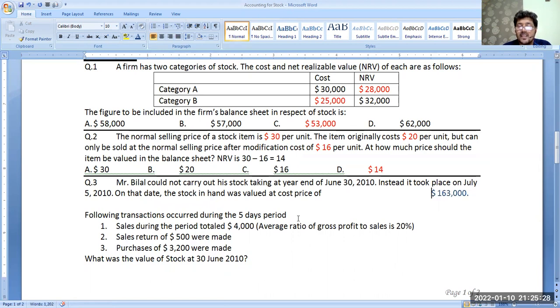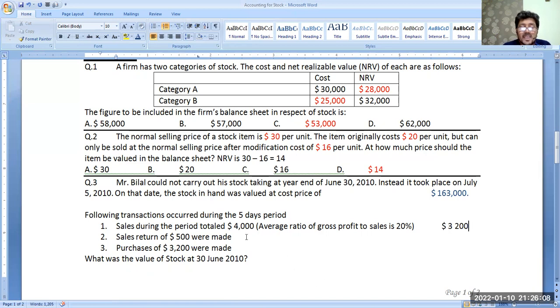Now, this sales is 4,000 and the gross profit to sales ratio is 20%. It means margin is 20%, so your cost is 80%. So 4,000 multiplied by 80%. 3,200 was the cost price of this sale. So that cost price of the sale is going to be added to the inventory, 3,200. Whatever is going out is going to be reversed, is going to be added back.